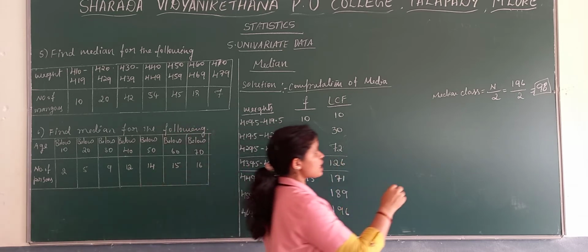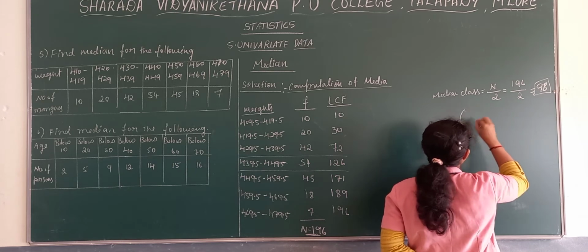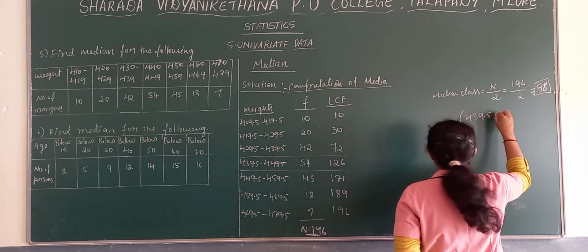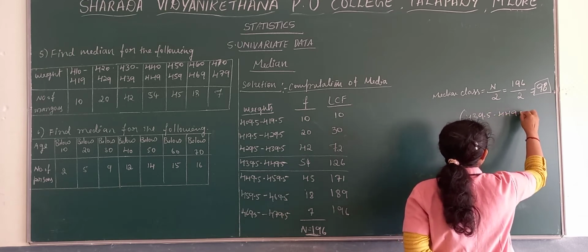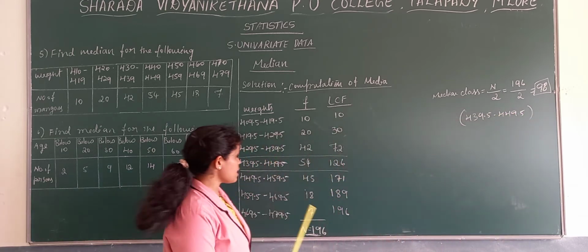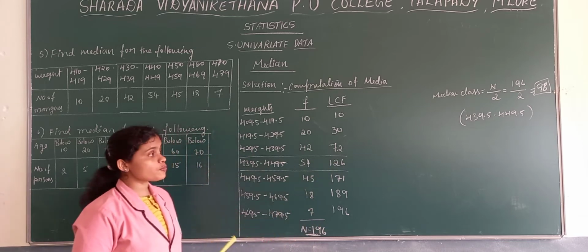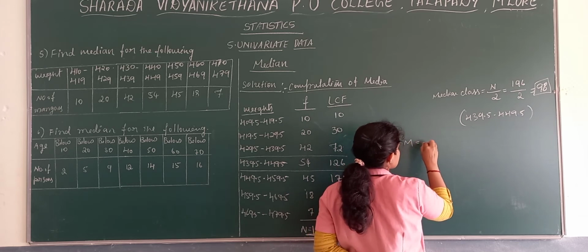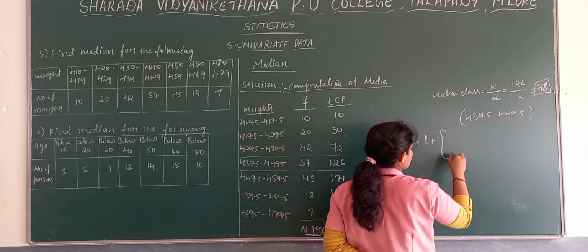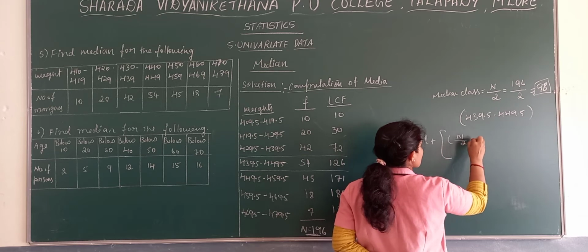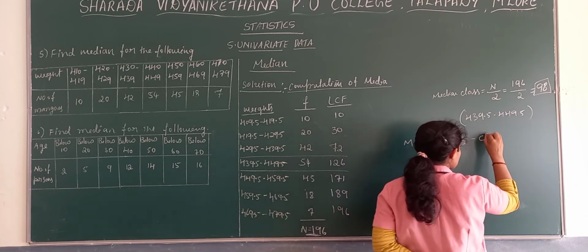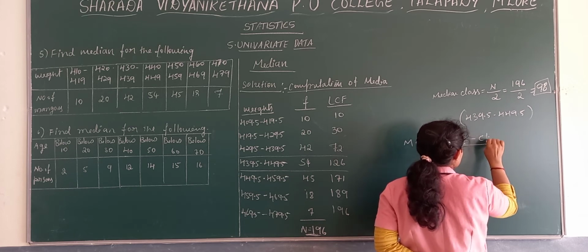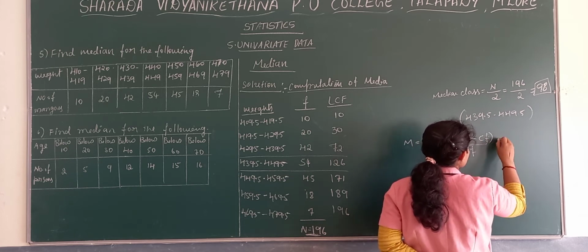So what is the median class here? The median class is 439.5 to 449.5. That is the median class. Now write the median formula there. Median is equal to L plus (n by 2 minus CF) divided by frequency, into C.